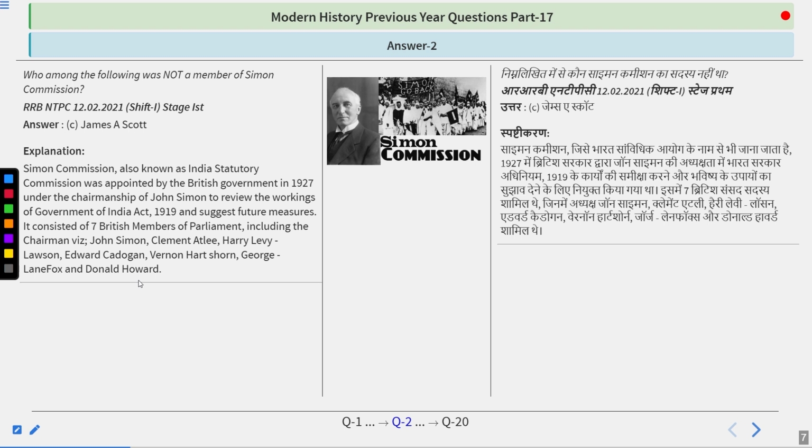And if we talk about the incidents that happened after they reached India, Lala Lajpat Rai died in October 1928 when Simon Commission reached Lahore. And after that, the Lahore conspiracy took place. And under that Lahore conspiracy, Bhagat Singh, Sukhdev and Rajguru were given the death sentence.